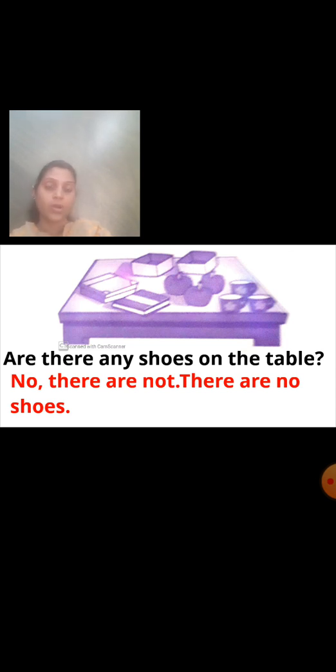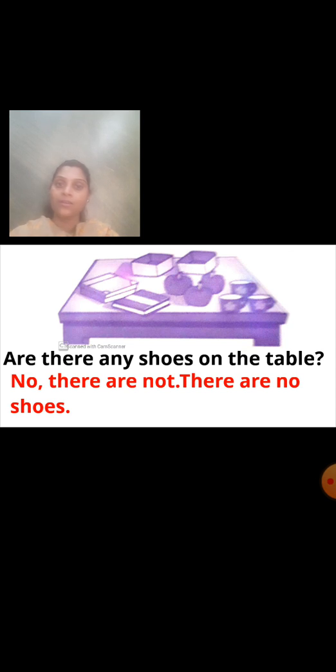There are not. See students, in the first part of the answer, that is yes, there are, or no, there are not, will be the same. But the second part of the answer changes slightly. In this part, we have mentioned the number of things which are actually there, and for the things which are not there, we have used the word any.